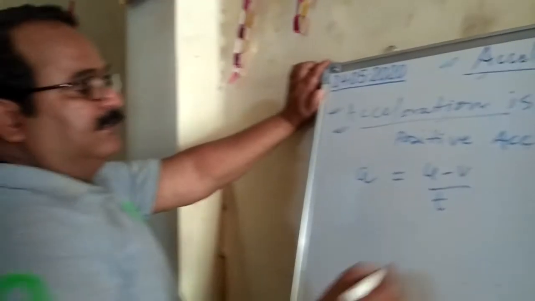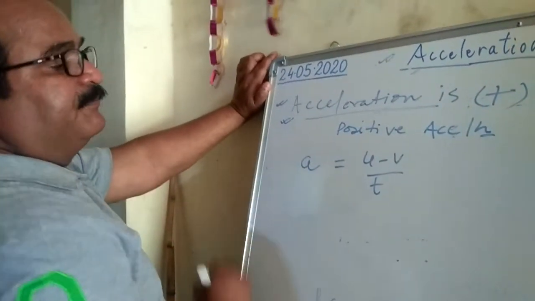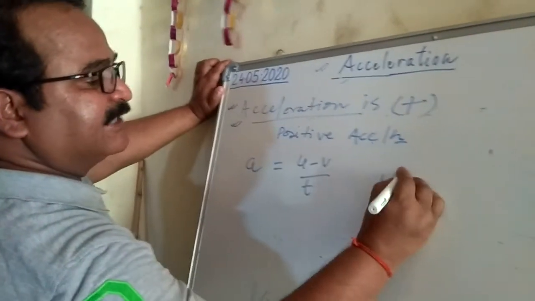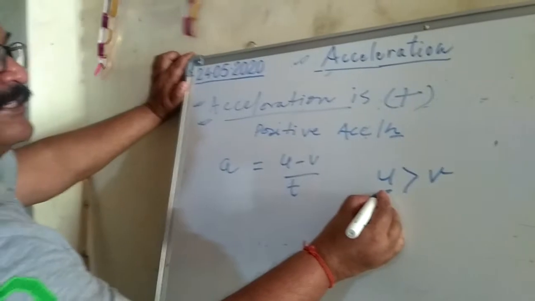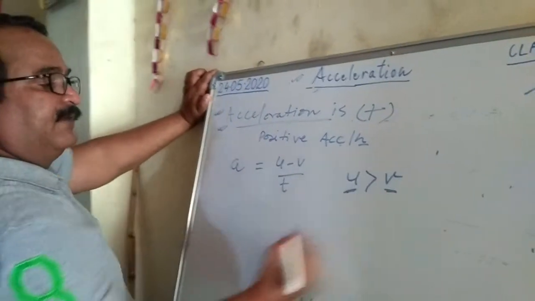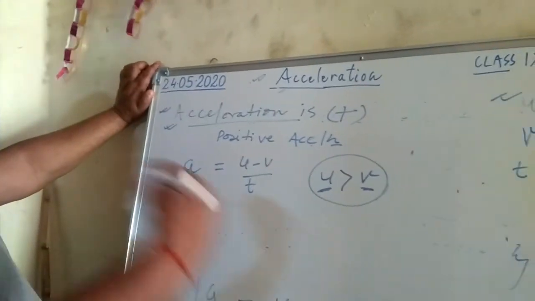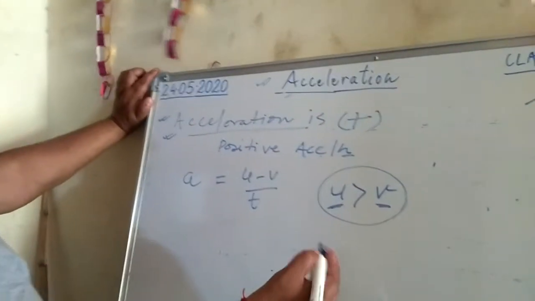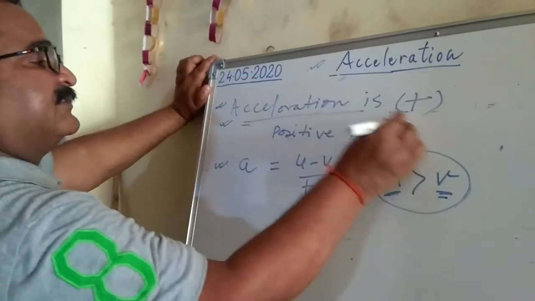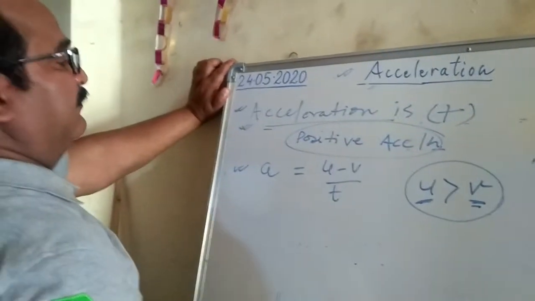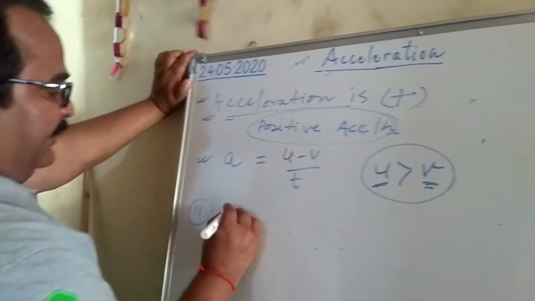It means the value of a becomes positive when u is greater than v. Because u is the initial velocity, and v is the final velocity. So in a vehicle, when the initial velocity is more than the final velocity, then that acceleration is positive acceleration. But in the second case, that is called negative acceleration.